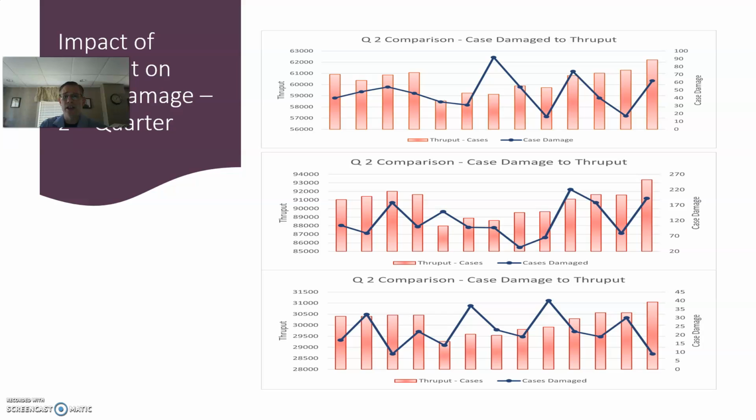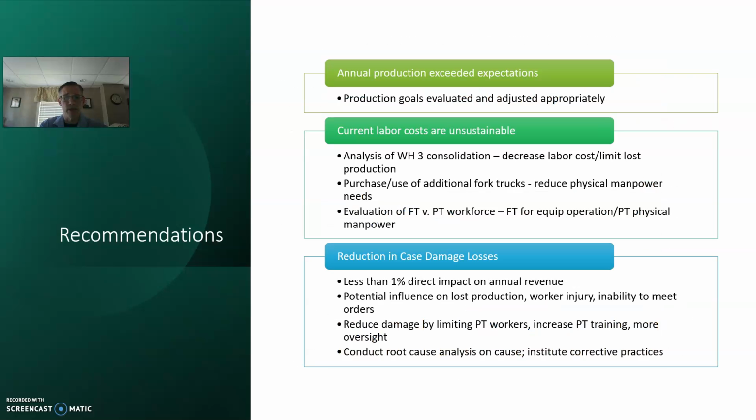And we look at our case damage to throughput. Again, there's some limited correlation here. It's not consistent, but there's value in looking and seeing that from a hypothetical perspective, moving more cases is likely going to increase the number of damaged cases just on pure volume. As we move more, the chance of cutting corners or taxation of the labor could certainly go ahead and cause more damage.